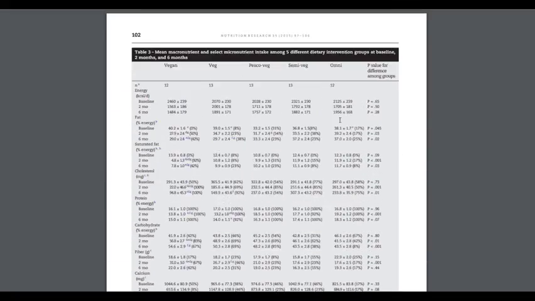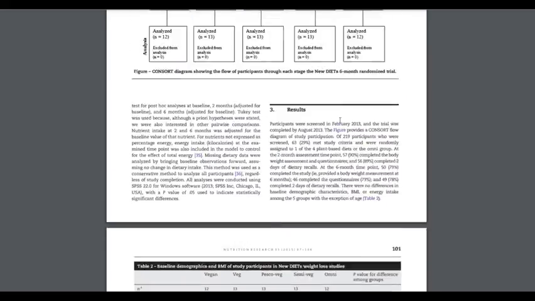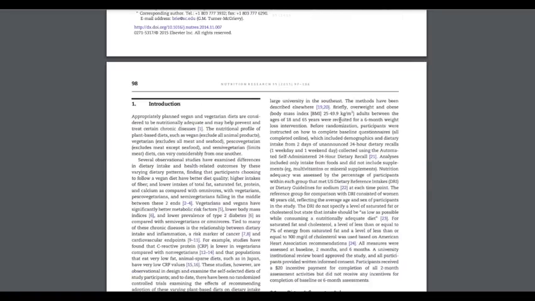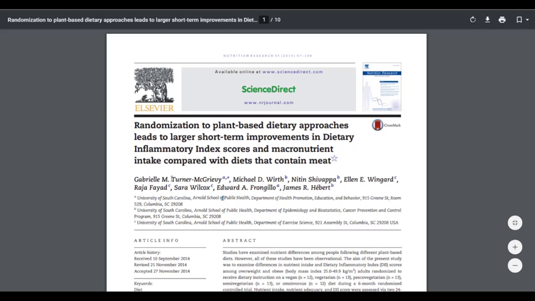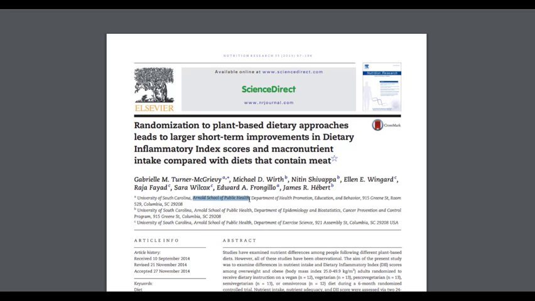Now, because no credentials were listed for the authors, I can use the information provided about the author's affiliations to locate more information about the authors. For example, if I perform a Google search for one of the authors, let's choose this first author here. If I do a Google search for Turney McGreevy and the Arnold School of Public Health, which is her affiliation, I can find more information about this author.